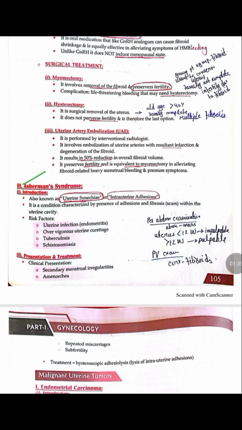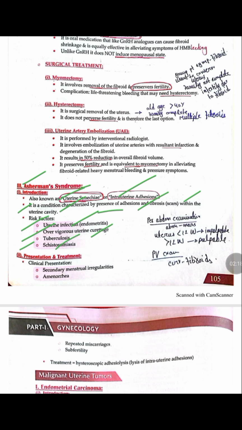Next one is the Asherman syndrome. In Asherman syndrome, there are fibrosis and adhesions inside the uterus, and it is also known as uterine synechiae or intrauterine adhesions. This syndrome is characterized by the presence of adhesions and fibrosis within the uterine cavity. The risk factors for Asherman syndrome include recurrent uterine infection, that is endometritis, and vigorous uterine curettage, which is the most common cause of Asherman syndrome. Similarly, it may occur in case of tuberculosis of the genital tract and schistosomiasis.